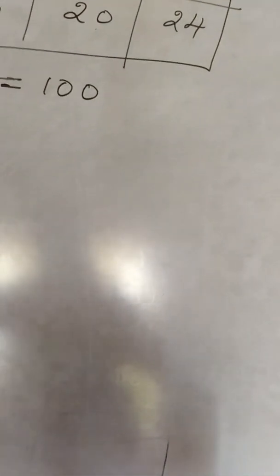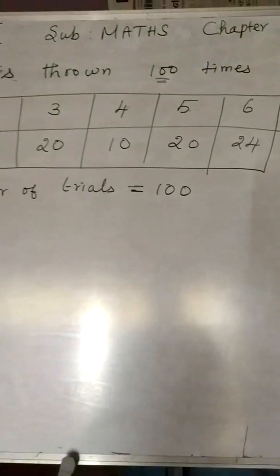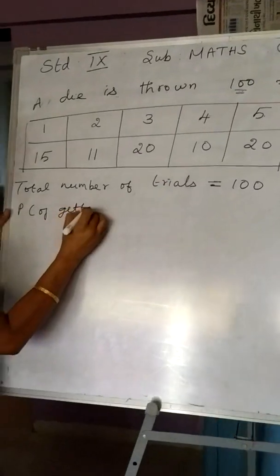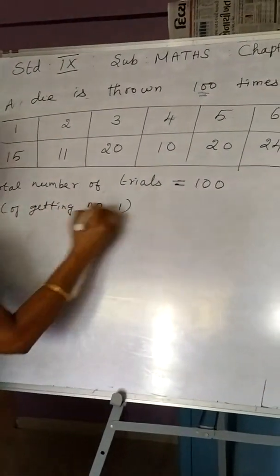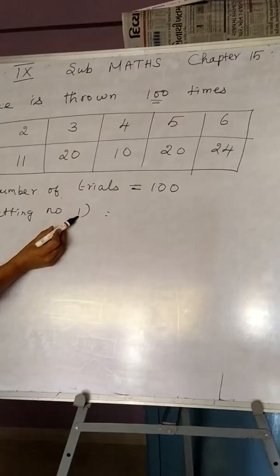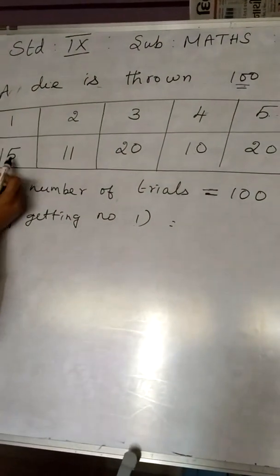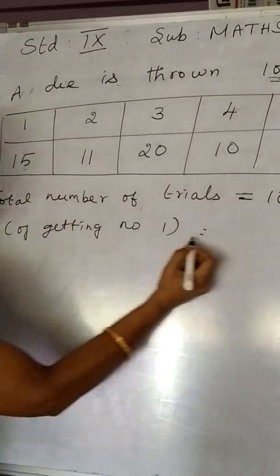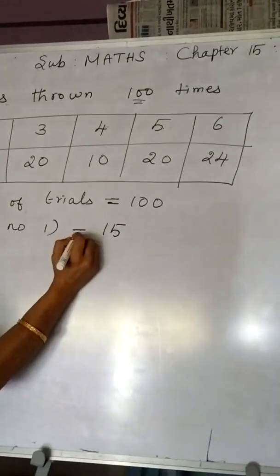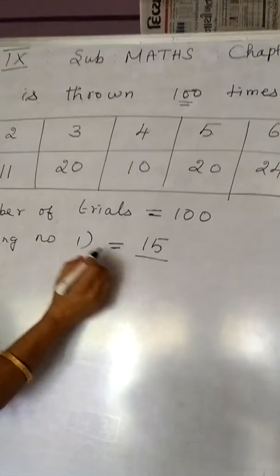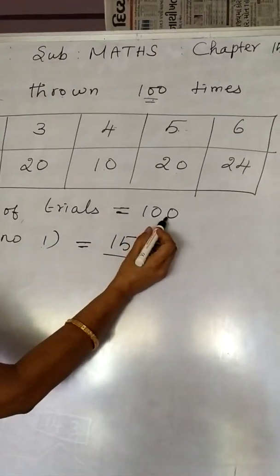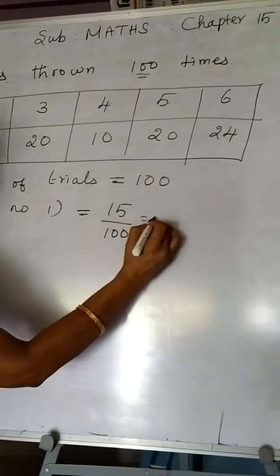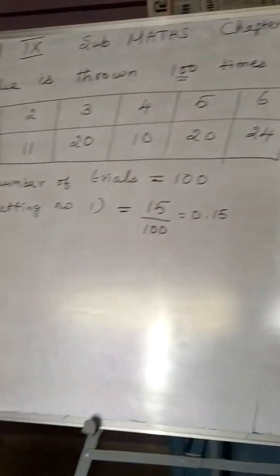I want to find out the probability of getting number 1. When I take number 1 here, I should see how many times it appeared. When the die was thrown, number 1 appeared 15 times. So I write 15 divided by the total number of trials. The total number of trials is 100. 15 upon 100, which is equal to 0.15.